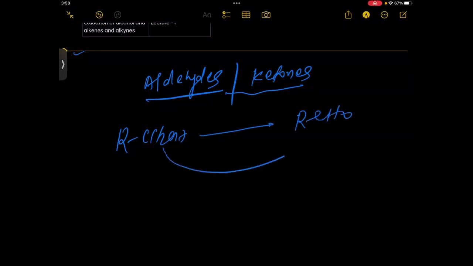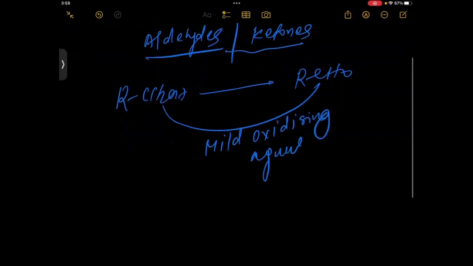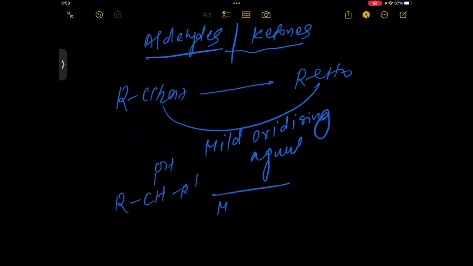oxidizing agent. Okay, or second, if you have a 2-degree alcohol, R2CHOH, then you can take here a mild oxidizing agent and you will get that ketone.